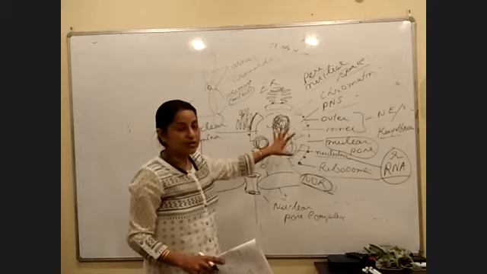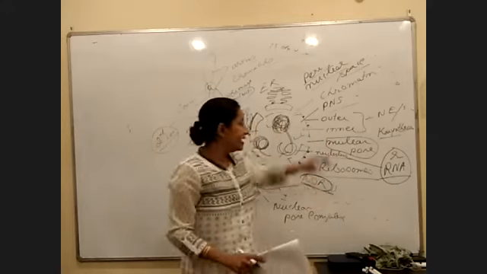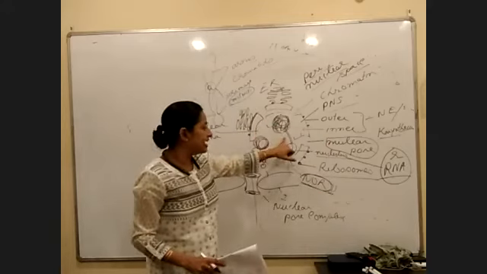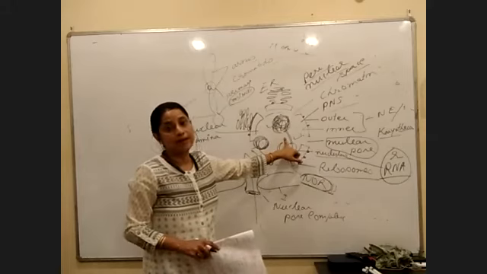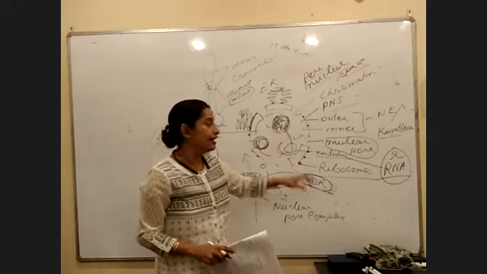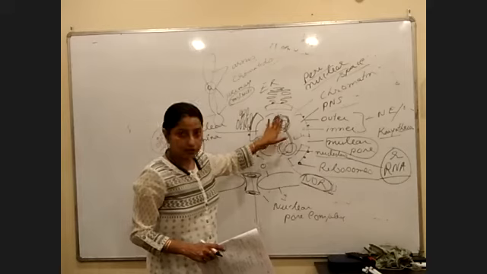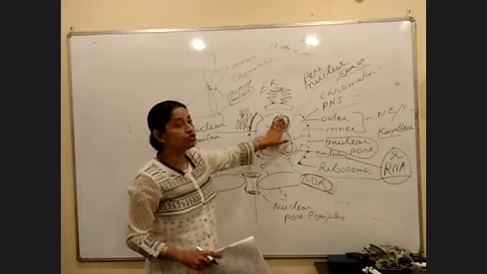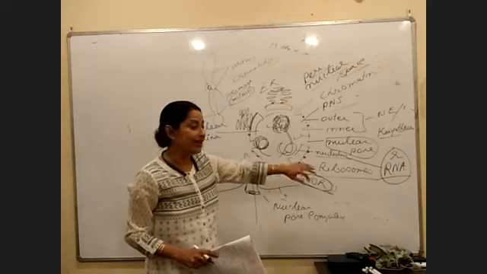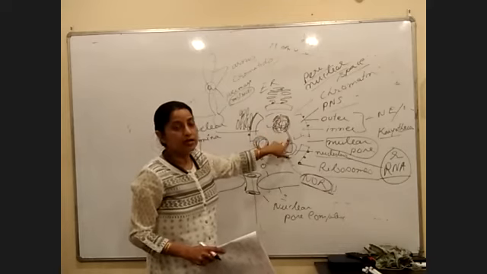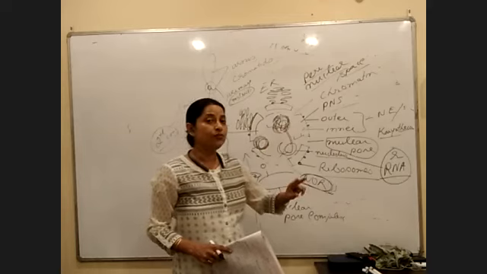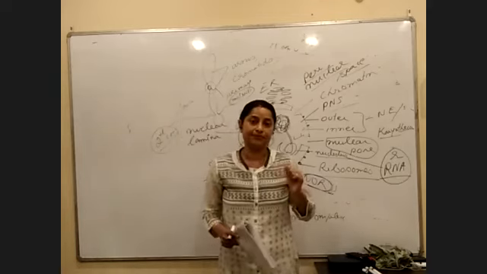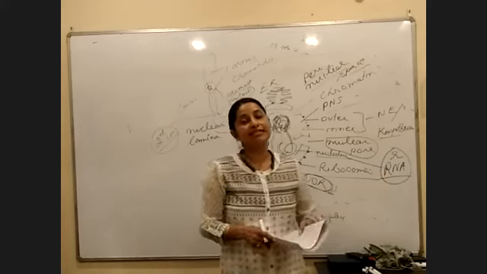Yes, ma'am. Inside the nucleus, what do you have? Chromatin, right? In certain areas, the chromatin network remains tightly packed, and in certain areas, the chromatin network is loosely packed. When you go for staining, the tightly packed chromatin network will take in more color. As a result, this portion will look dark in color as compared to this portion. So accordingly, we have two types of chromatin that are called heterochromatin and euchromatin. In the next page, I think you will see the difference, right?